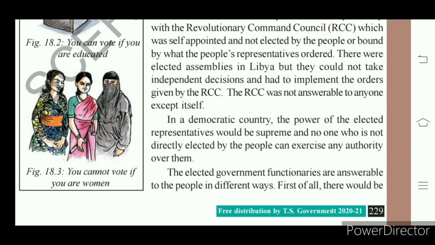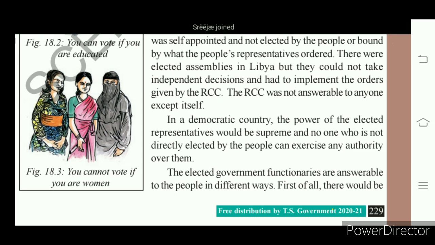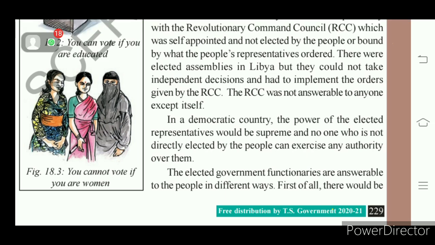It means people have given power to the elected representatives to rule the nation. So the power of the elected representatives has come from the people. So people are the source of power, right? People gave that supreme power to the elected representatives.